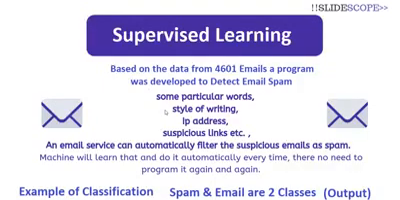So in this case there is some input data and there is some output data. In these 4601 emails we have input data and output data, and in that data we have particular words, style of writing, IP address, suspicious links, and many other things that helped the developers of this email detector program. These things help them analyze what type of emails will be classified as spam and what type of emails will be classified as genuine email.